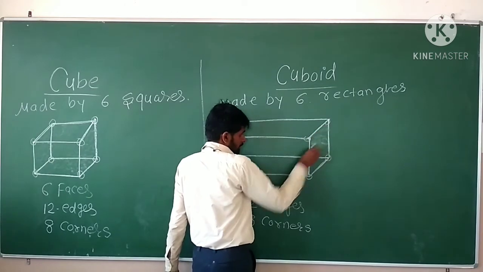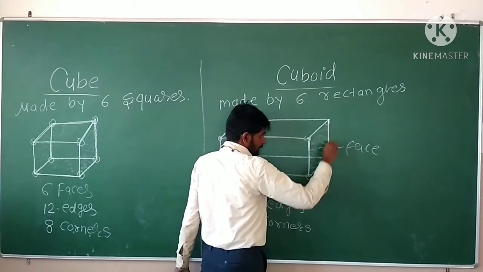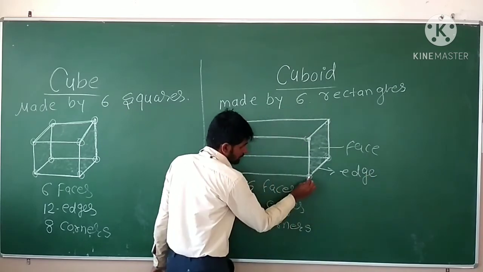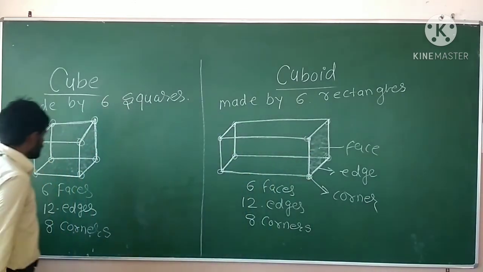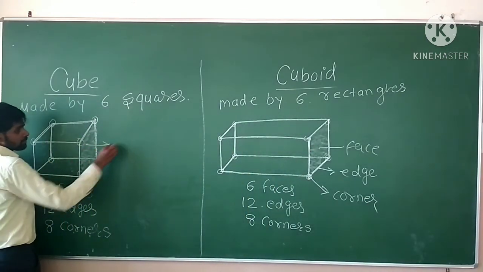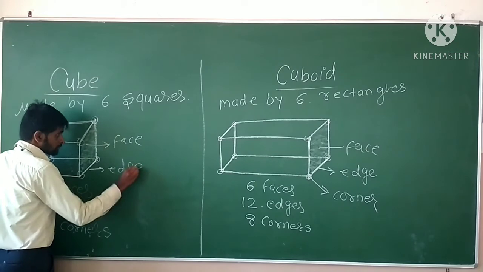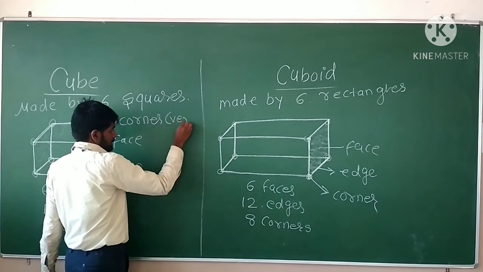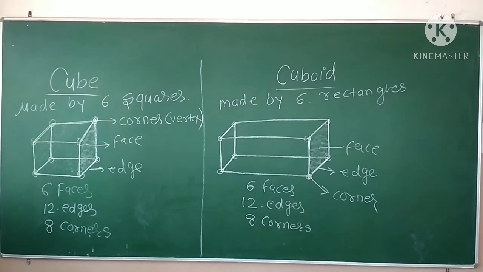So this is a face. This is what? This is a straight line. This straight line is the edge. It is edge, and this is a corner. Okay. Similarly here, this is a face. This is edge, and this is a corner. Or you can say that it is vertex. Corner को vertex भी बोलते हैं. Okay. These all examples are available on page number 111.